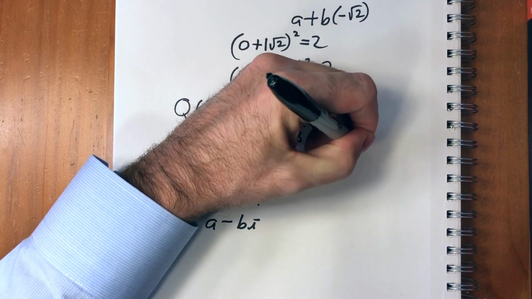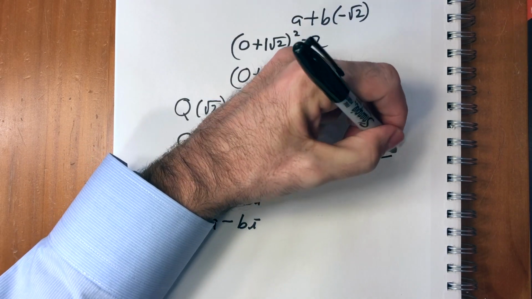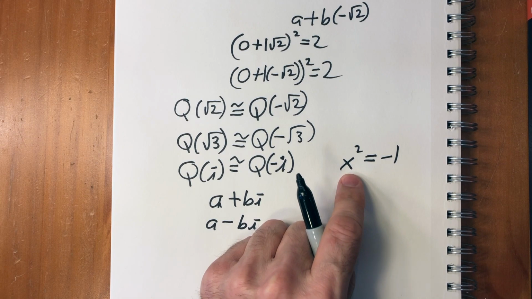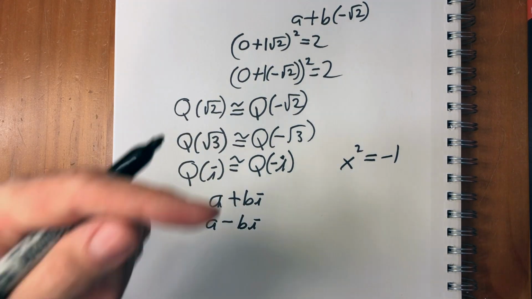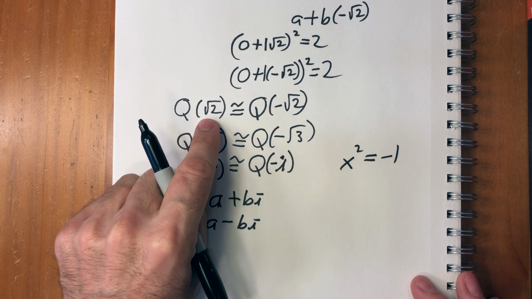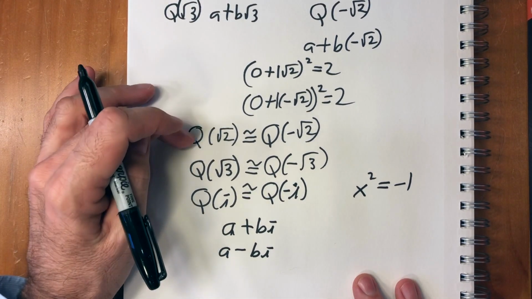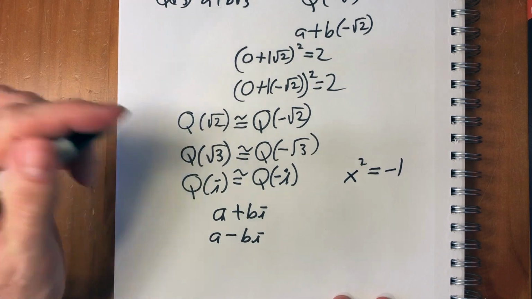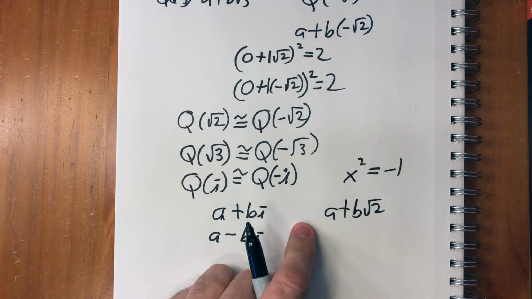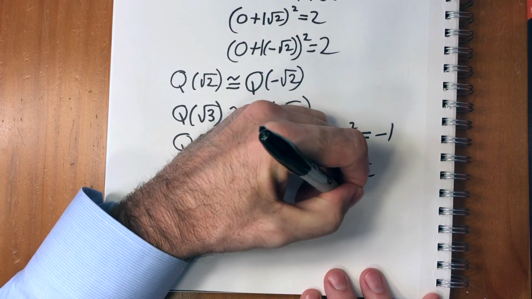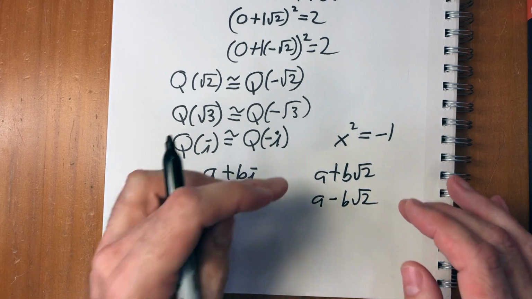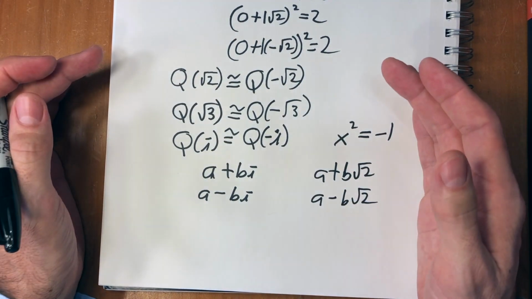If we take x squared equals minus 1, in complex numbers, if there's one complex root, its conjugate is also a complex root. And that's what we're talking about here: the same thing is true with any extension of Q, that if a plus b square root of 2 is a solution, then a minus b square root of 2 is going to be a solution as well. And these two extensions are basically indistinguishable.